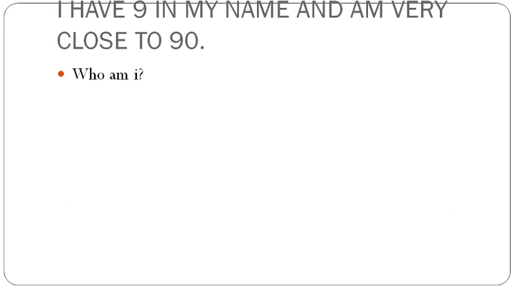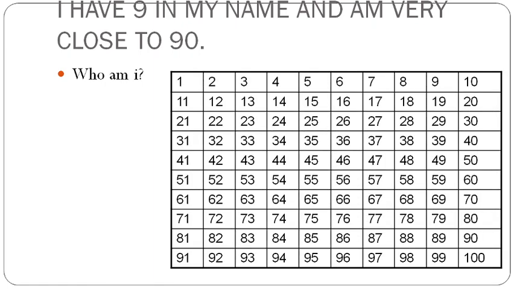Now let's do another type of question. Here I have 9 in my name and I am very close to 90. Take the help of number series. Here we can find out the number 90. Let's find out the number which are closest to the 90. One we can easily find out, that is 89, and another one is 91. So there are two numbers, those are close to 90, those are 89 and 91. In this case both of the number has the digit 9.